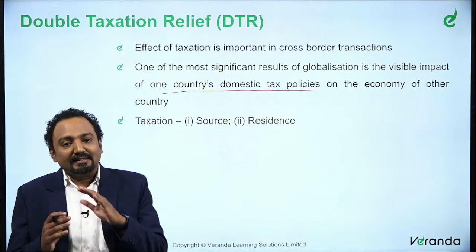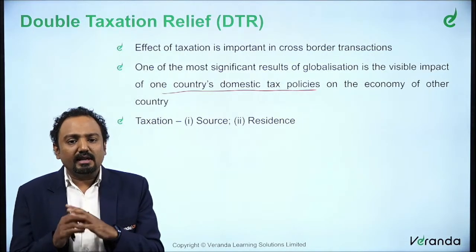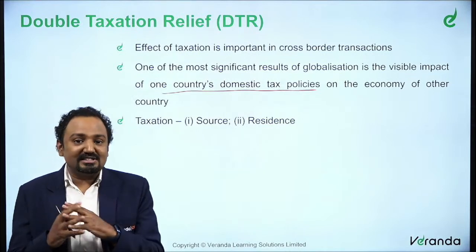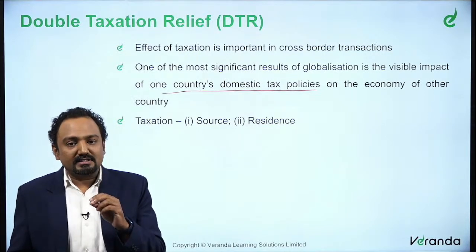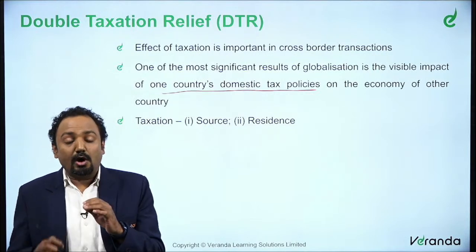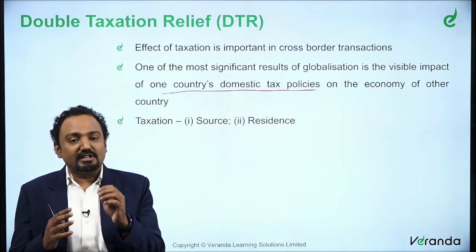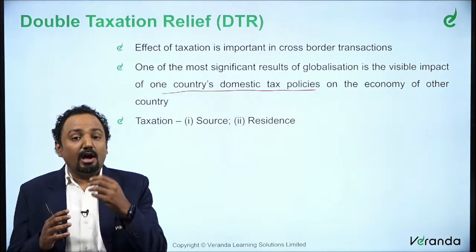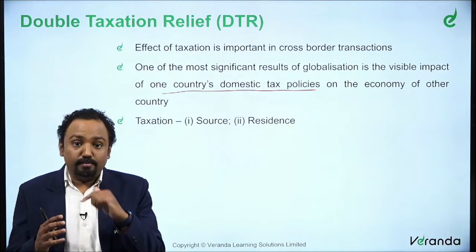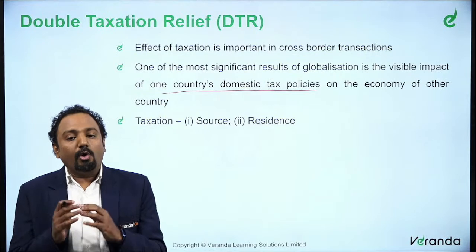When there is a transaction between two countries, generally, what do we say? In India, we speak about this residential status concept. We try to understand whether a company is a resident or non-resident. We also understood how you determine the residential status of a company. We said through POEM, a foreign company could also be treated as a resident in India through this concept of POEM.